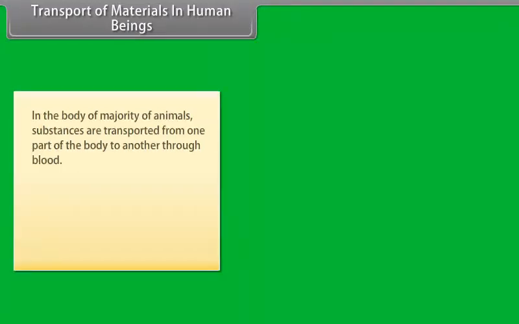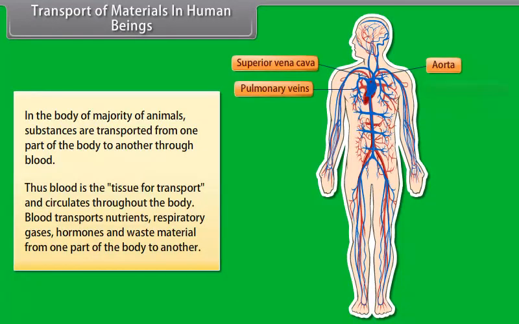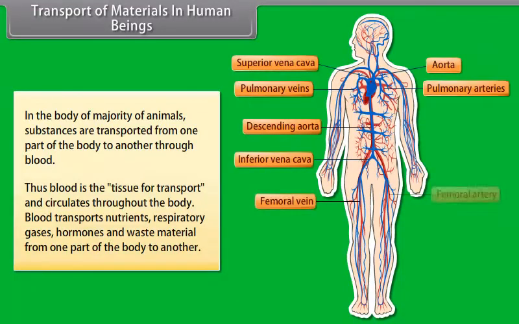Transport of materials in human beings. In the body of the majority of animals, substances are transported from one part of the body to another through blood. Thus, blood is the tissue of transport and circulates throughout the body.